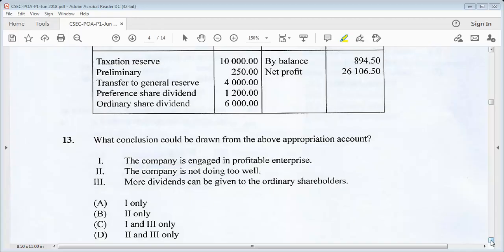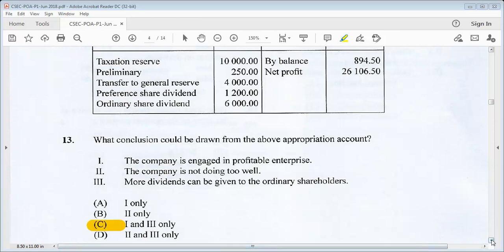So we know 1 says the company is engaged in profitable enterprise. Yes, because we see a net profit of $26,106.50. The company is not doing too well. No, this one would be out. Eliminate that. 3, more dividends can be given to the ordinary shareholders. Yes, that is true. So our answer options are 1 and 3 only. So our answer would be C.